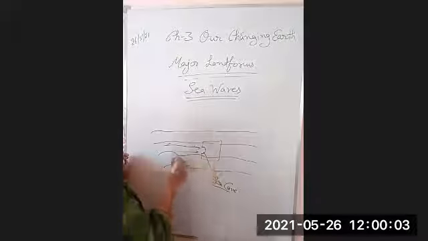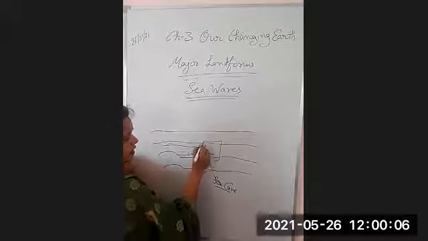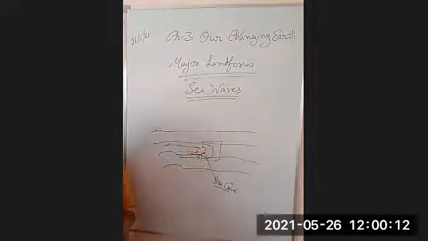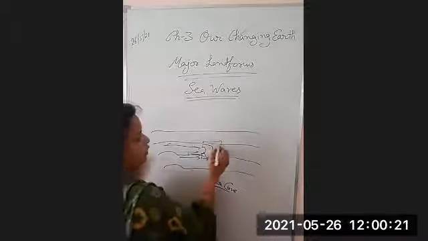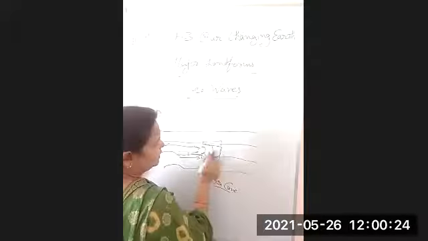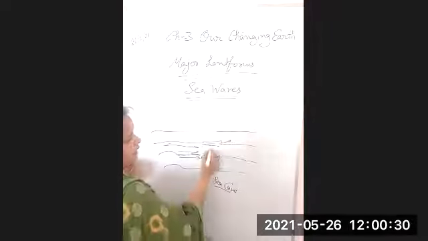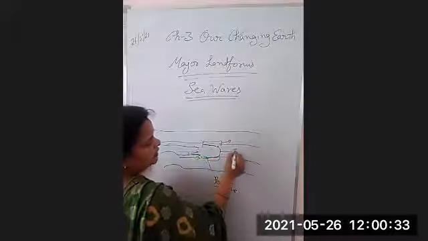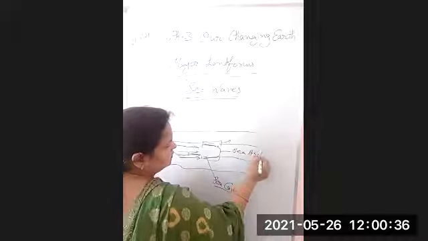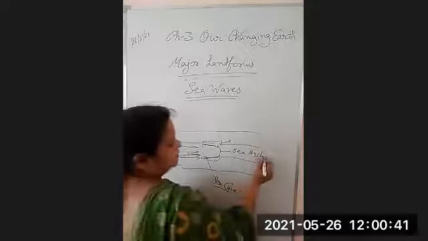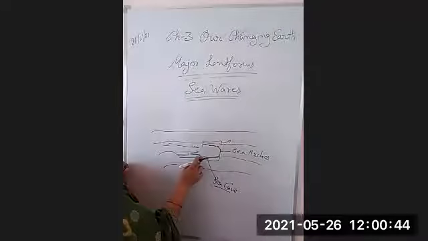Again and again, the waves will strike it. It will begin to get bigger, right? So there is a bigger formation of the cave, and soon only the roof of the cave will appear, and this type of formation is known as a sea arch. Sea arch, ठीक है? Like an arch shape, right?